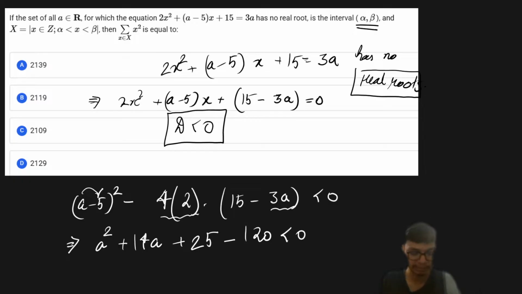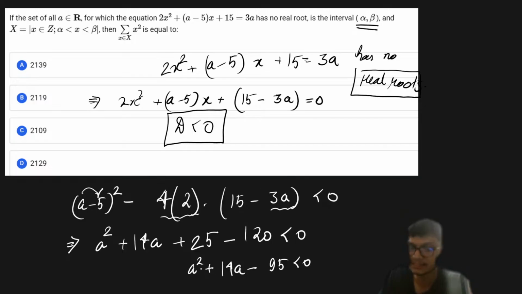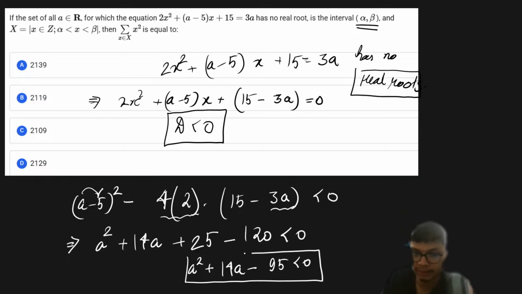On further simplification, I will have a square plus 14a minus 95 less than 0. I hope this is clear.